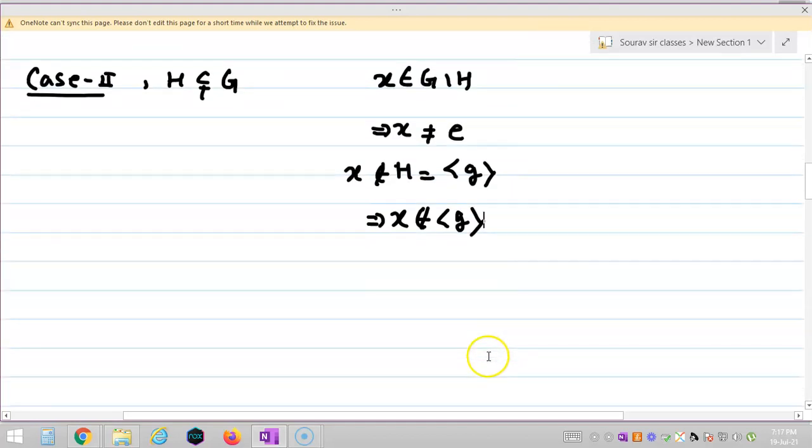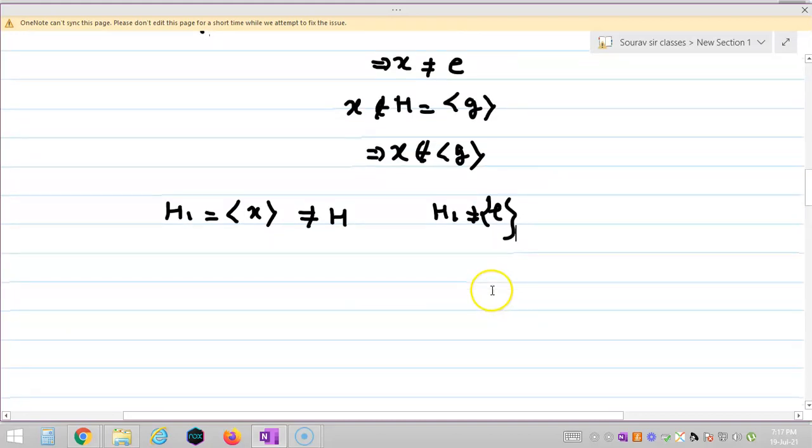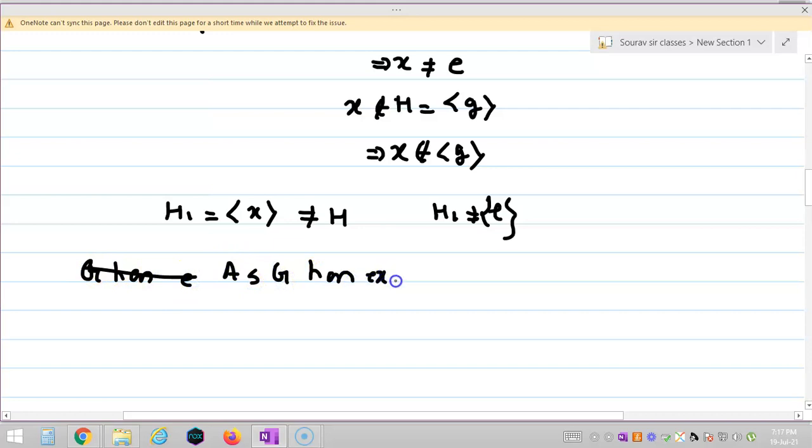So I am considering another subgroup H1, the cyclic group generated by x. Now as x does not belong to H, H1 cannot be equal to H. It is given that x is not the identity element, so H1 is not equal to the trivial subgroup also, and G has exactly 3 subgroups.